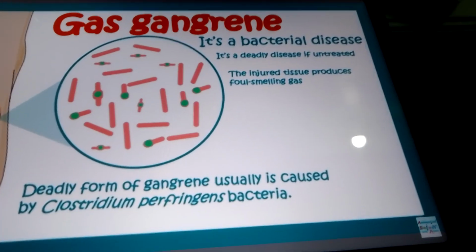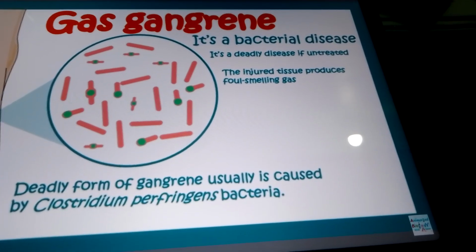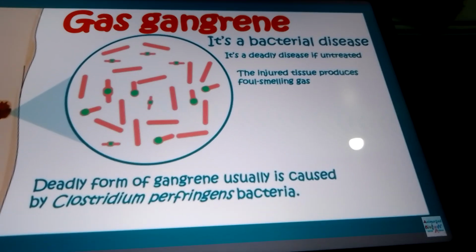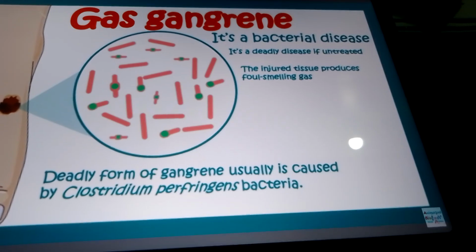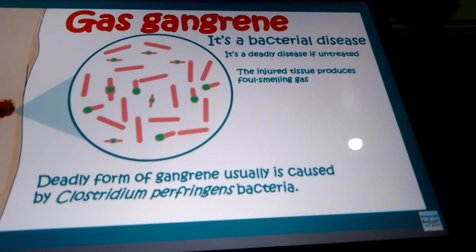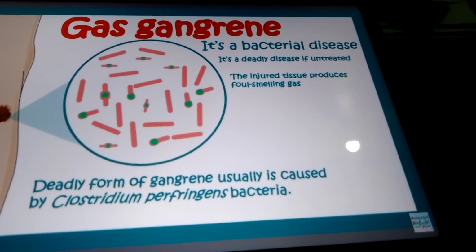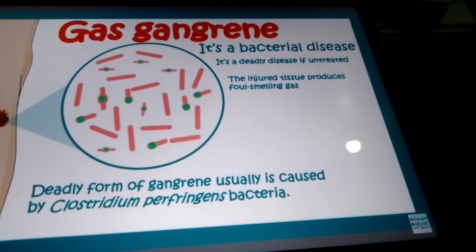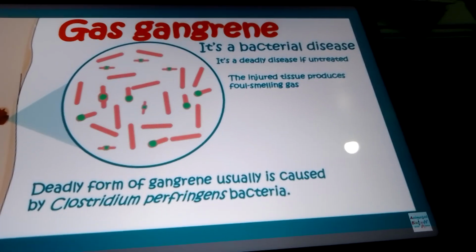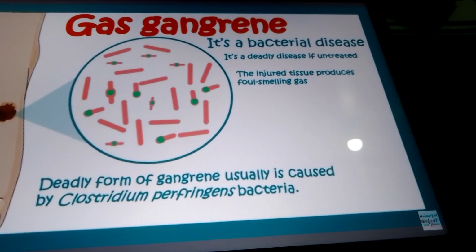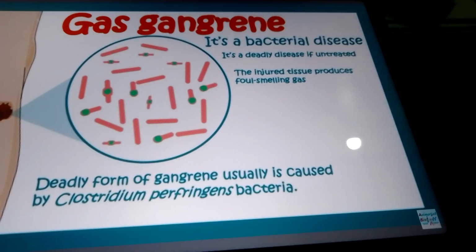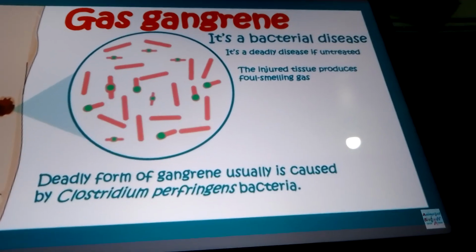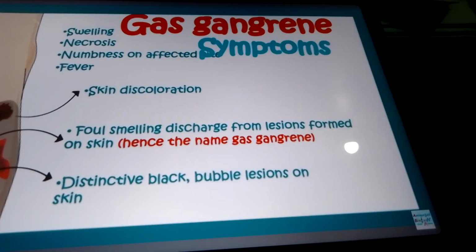The injured tissue will produce foul-smelling gas, so the smell will be very bad, and there will be gas under the tissue. There will be myonecrosis, that is, necrosis of the muscles. The deadly form of gangrene is usually caused by this bacterium, Clostridium perfringens, which is responsible for causing gas gangrene. Hope you guys got it. Now let's talk further.